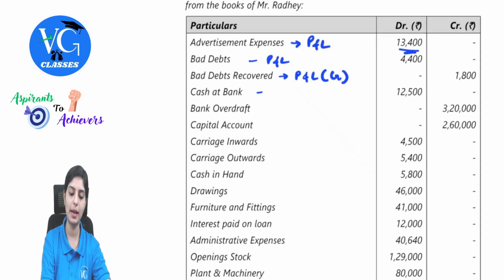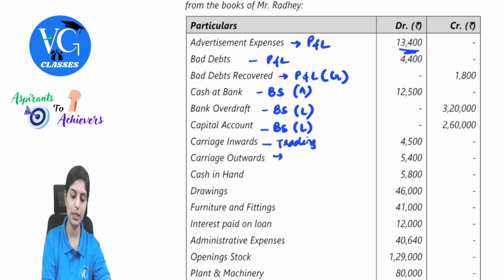Cash at bank, in the balance sheet. Bank overdraft, balance sheet, liabilities. Capital, balance sheet, liabilities. Carriage inwards, trading account. Carriage outwards, P&L. Cash in hand, again balance sheet, assets.